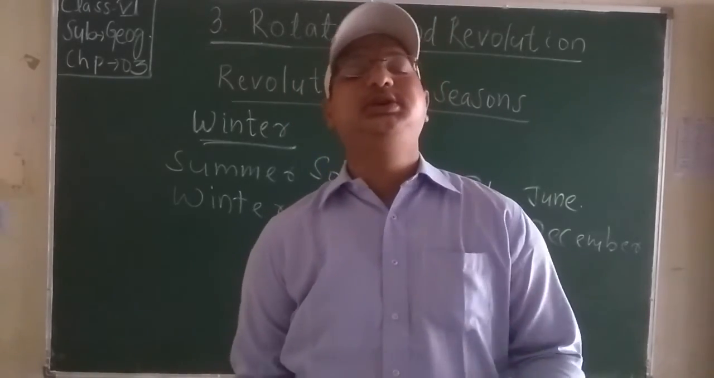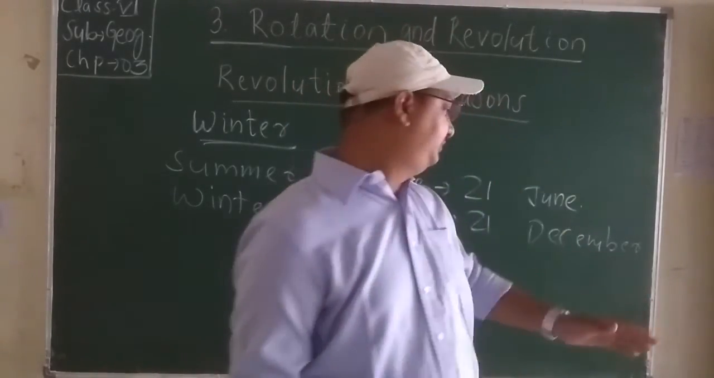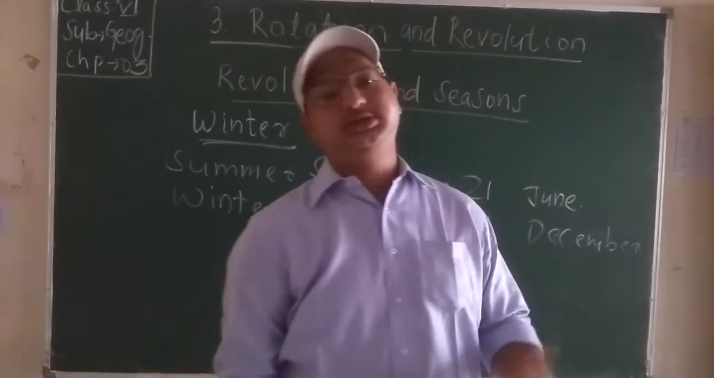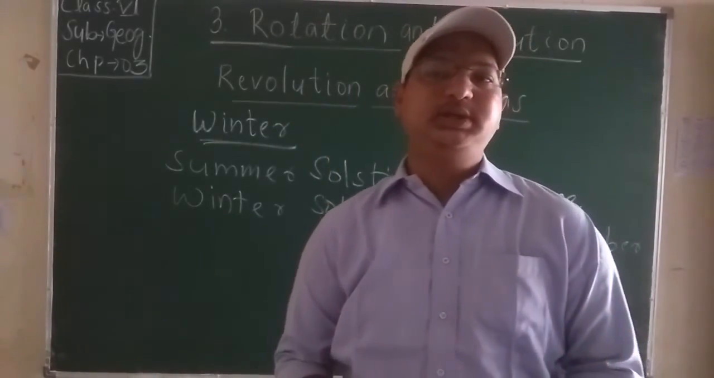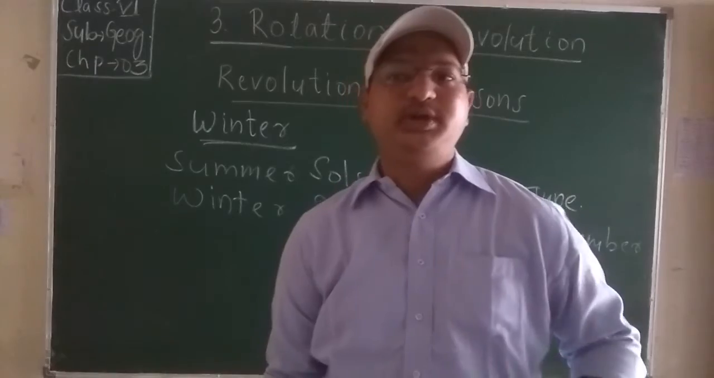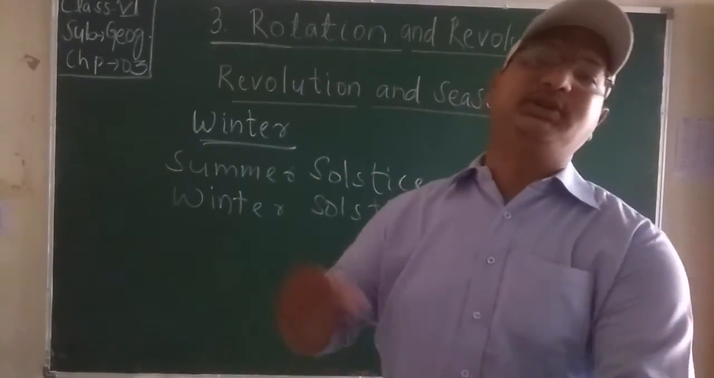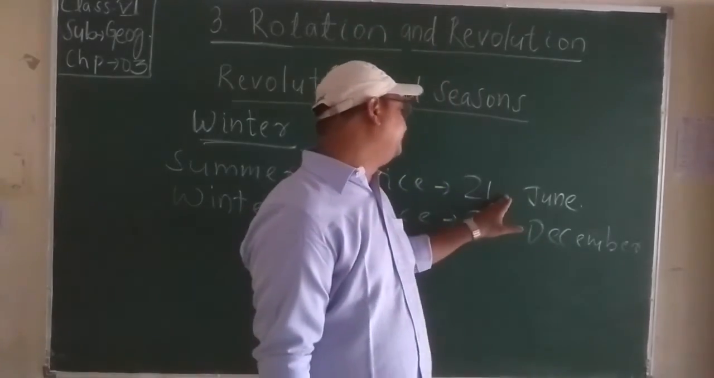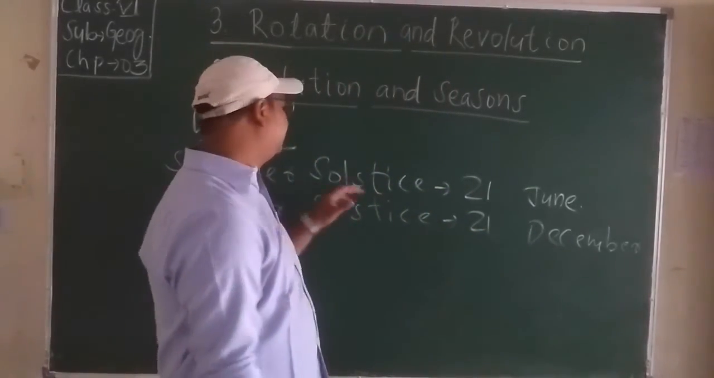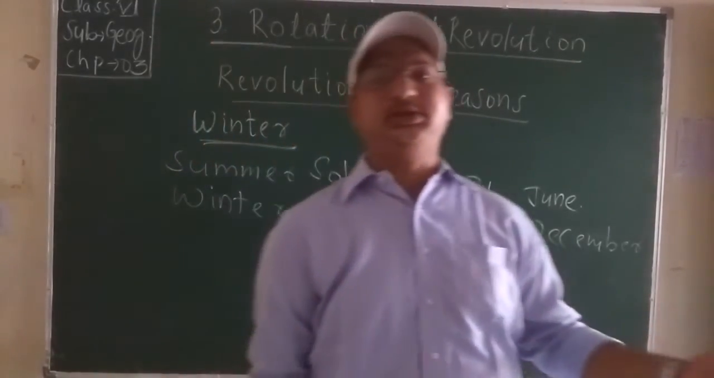So this was the part of the northern hemisphere, but it is just the reverse in the southern hemisphere. It means when it's summer solstice in the northern hemisphere, it is winter solstice in the southern hemisphere.